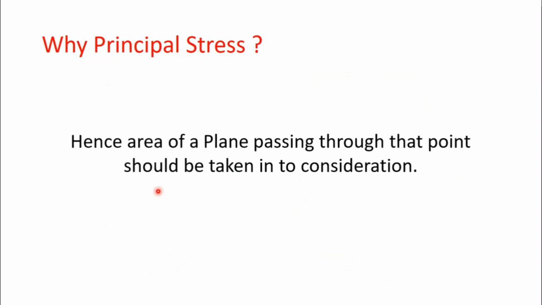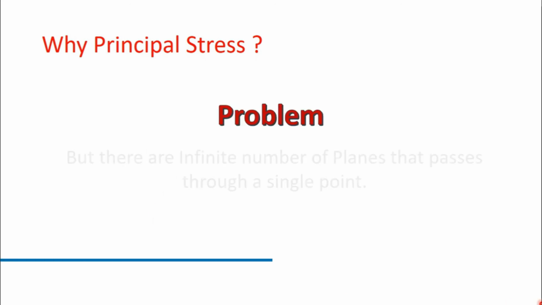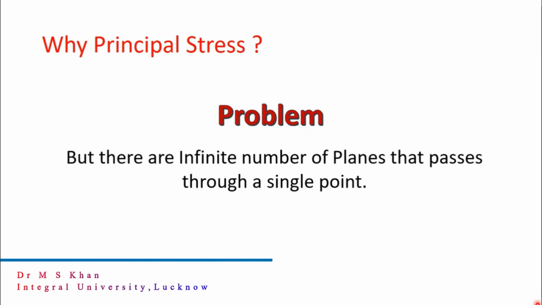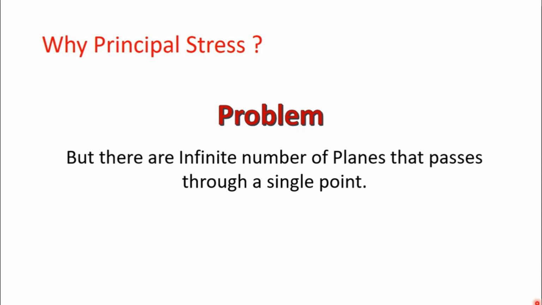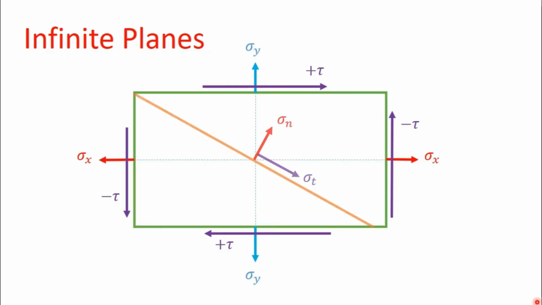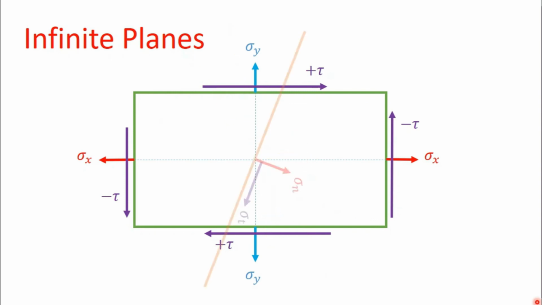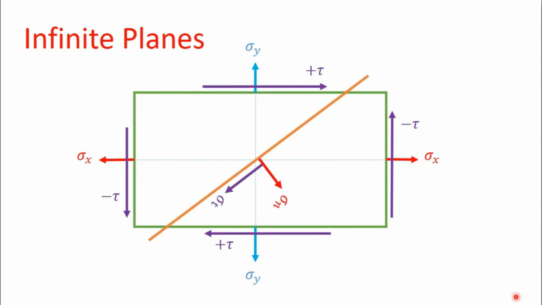Now the area of the plane passing through that point should be taken into consideration, as we have understood with the example. But there is a problem. What is that problem? There are infinite number of planes that pass through a single point, and it is not always that you get a plane while designing at which you will calculate the stress. So you can see there can be this plane, this plane, so many planes in which a material can fail.